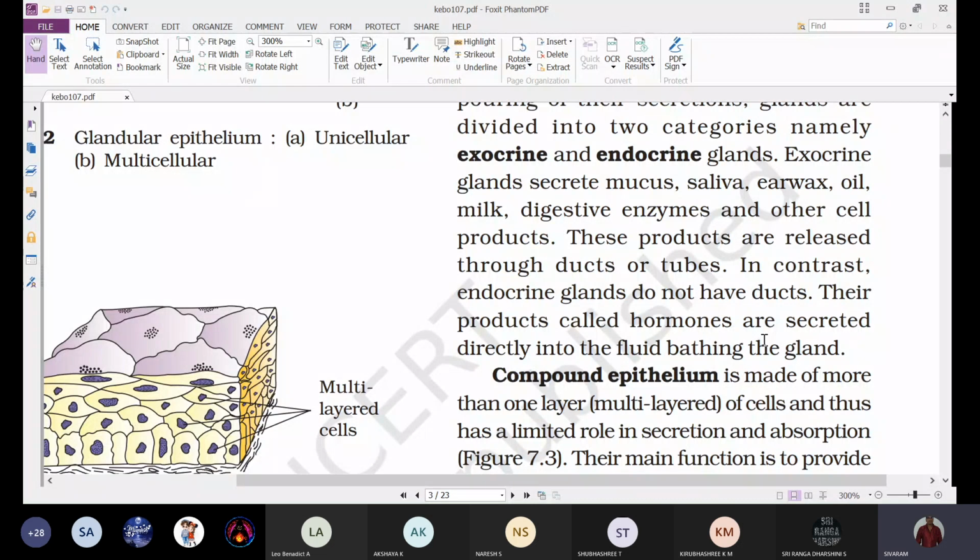But they act on specific organs. These secretions secreted by the endocrine glands we commonly call hormones. As these glands do not have ducts, they are also called ductless glands, because they put their secretions directly into the fluid in which the gland is bathed, that is, blood.